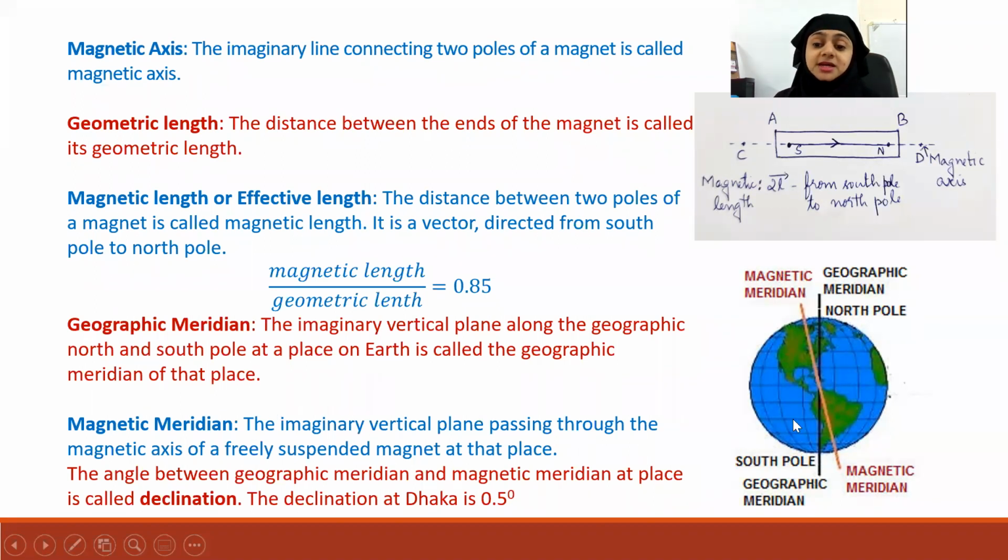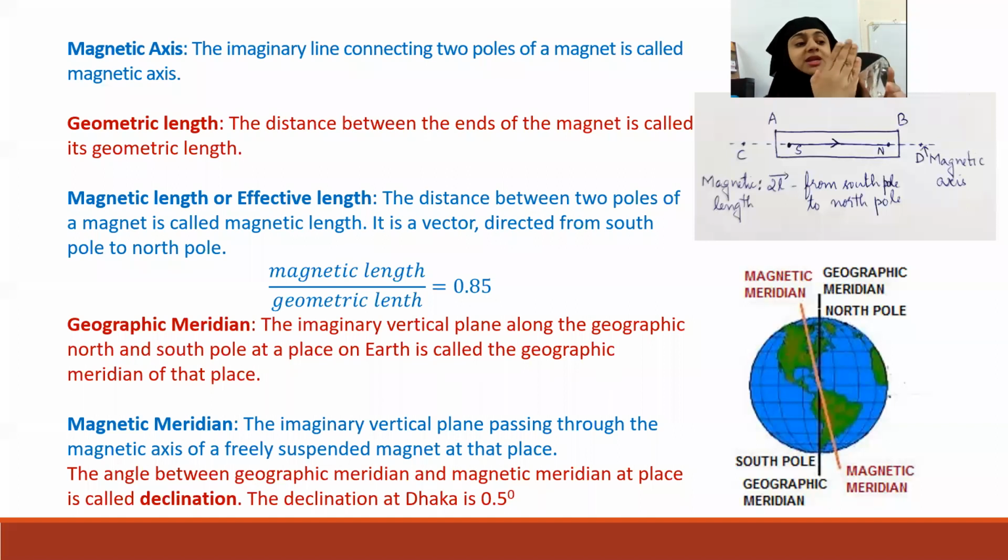So the magnetic meridian is defined as the imaginary vertical plane passing through the magnetic axis of a freely suspended magnet. So here I told this is the geographic North. So where will be the magnetic South? It will be some distance away from that. Now if I'm standing here, I get the geographic meridian by cutting through the longitude at that place.